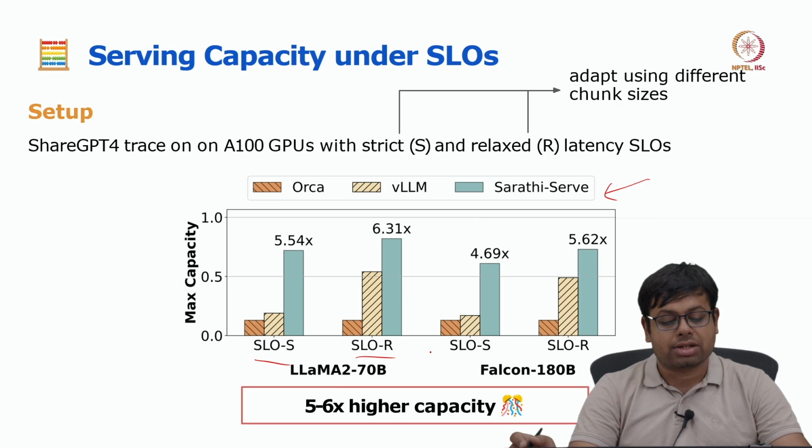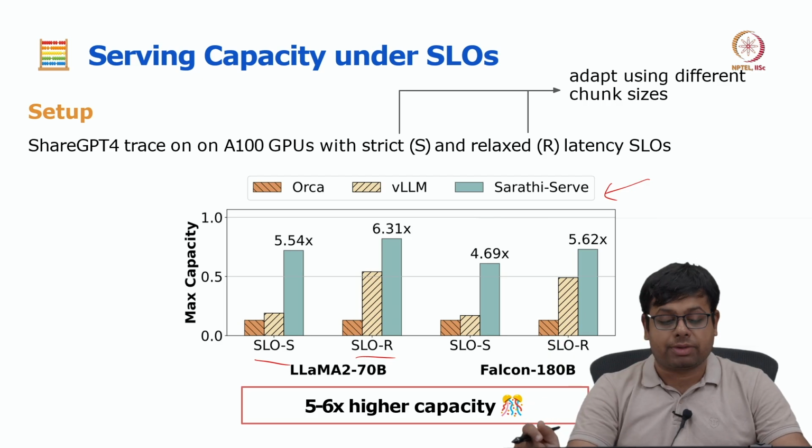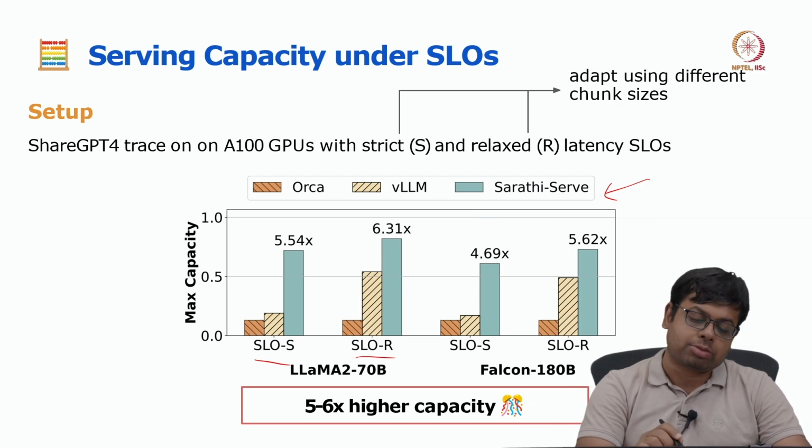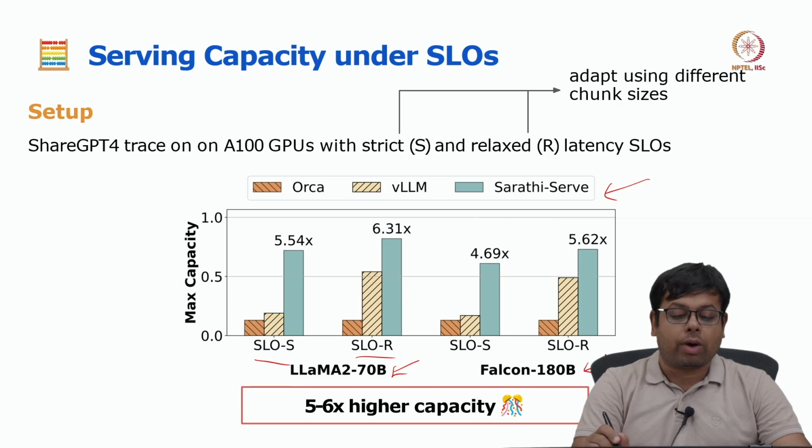Strict SLO means the service level objective has to be maintained, and relaxed probably means we can maintain some x percentage of the service level objective. The experiments are shown for Llama 2 70 billion and Falcon 180 billion, okay. The y-axis is maximum capacity.